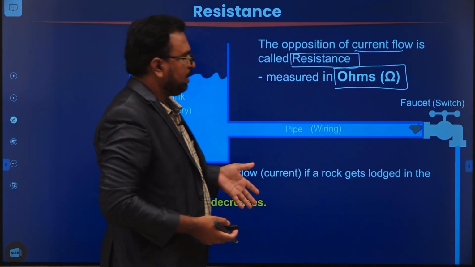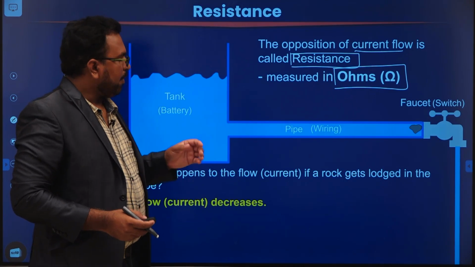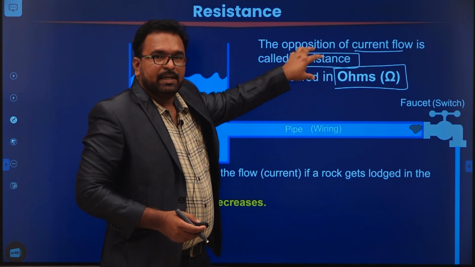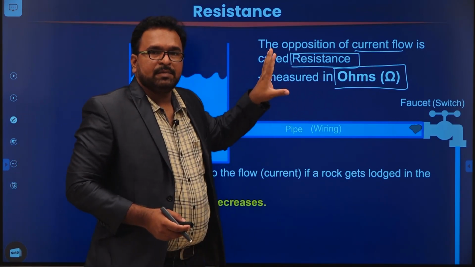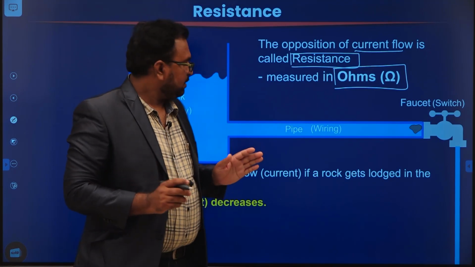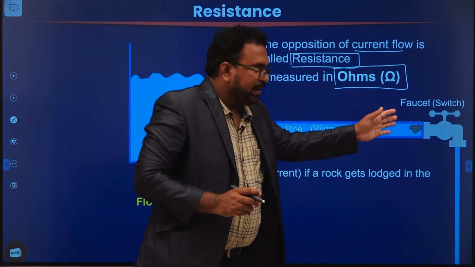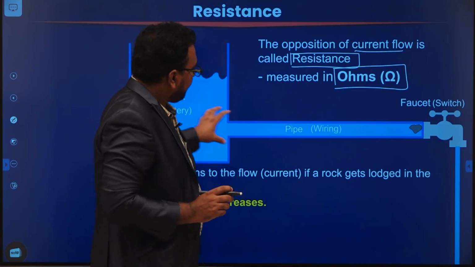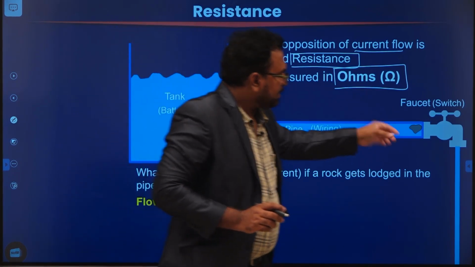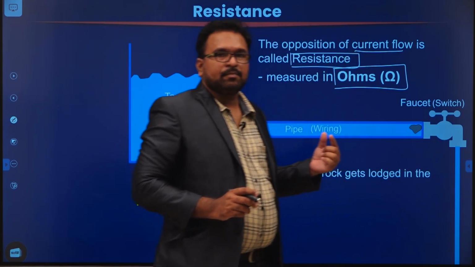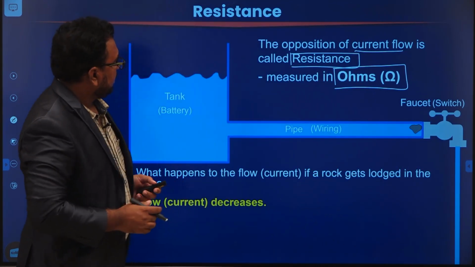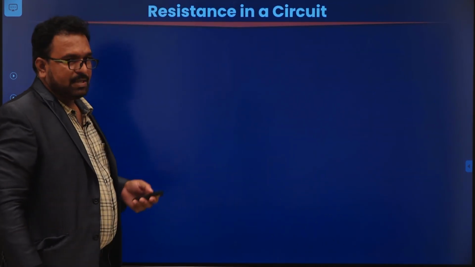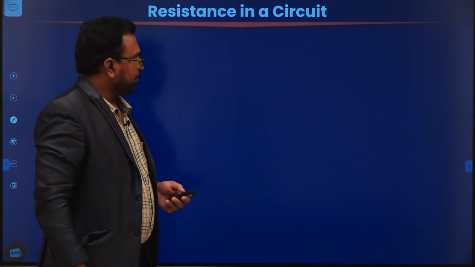Similarly, in an electrical circuit, whenever there is a resistance, it opposes current. Here the quantity of water has not decreased. Please remember that. The water quantity is the same, but the flow has been decreased. Now let us see how the resistance is defined in a circuit.